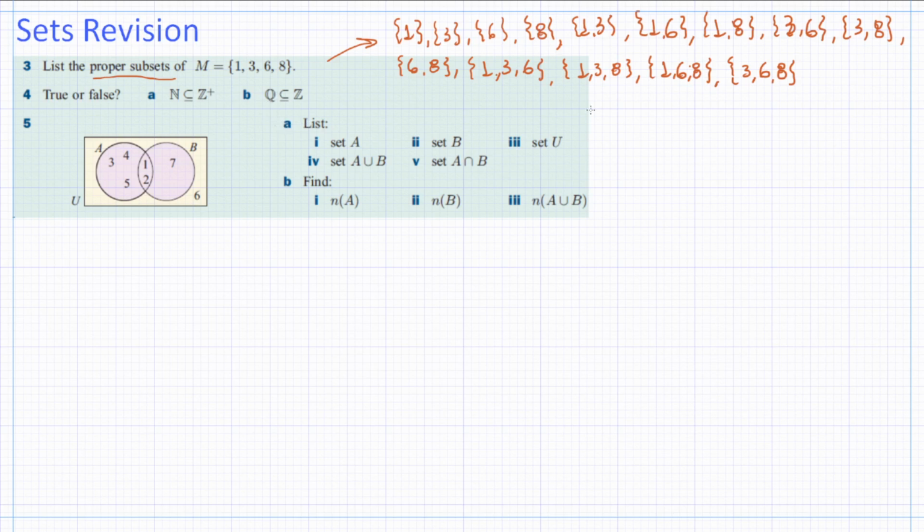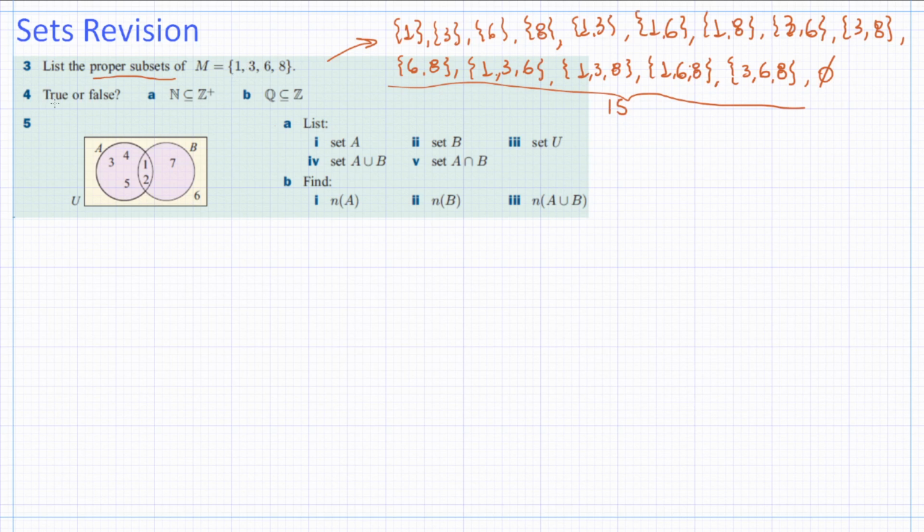Now, the only set which I have not drawn here on purpose is the empty set, right? Because it's a proper subset of any set. You can get empty from any set. Okay, so number 3 is done, and we have 15 different proper subsets. If I took only subsets without proper, then I would also have this one. This would also be a possibility.